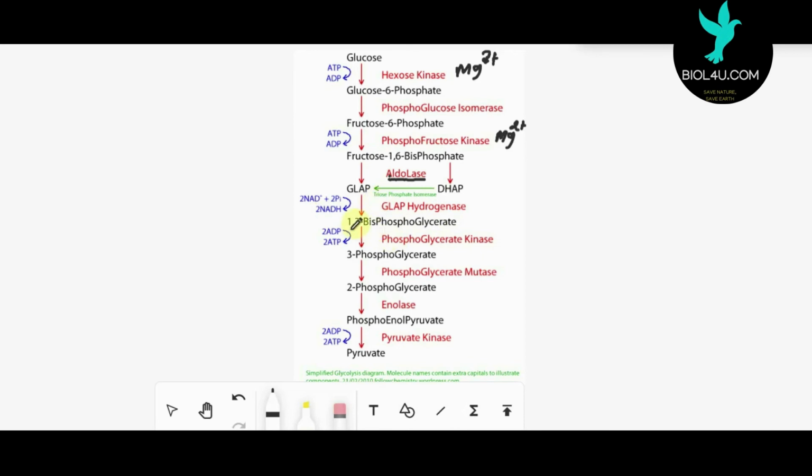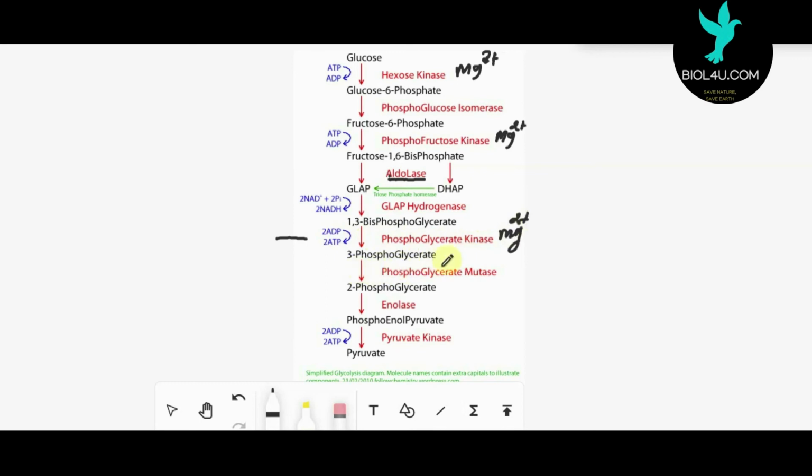Okay, so this 1,3-bisphosphoglyceric acid is converted into 3-phosphoglyceric acid. Here a phosphate group is released. This phosphate group is utilized for the synthesis of the ATP molecule. This type of ATP formation does not take place through the electron transport system, and hence it is known as substrate level phosphorylation. And here the enzyme phosphoglycerate kinase is used, and again magnesium ions are required as a cofactor.